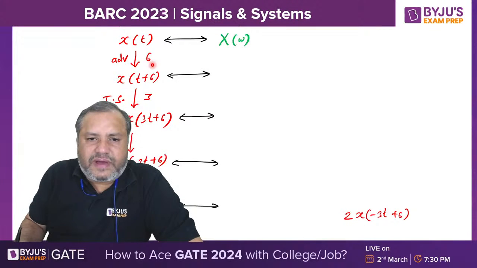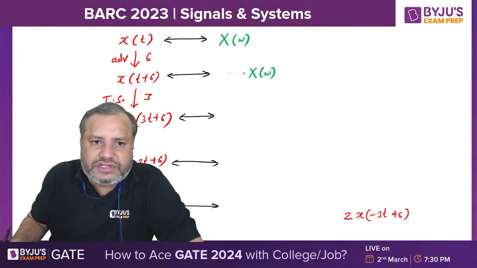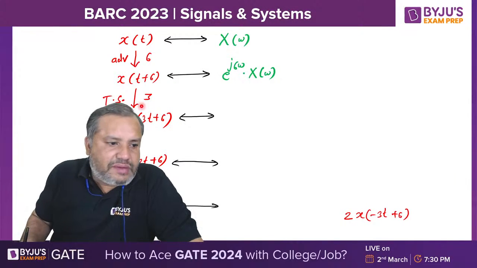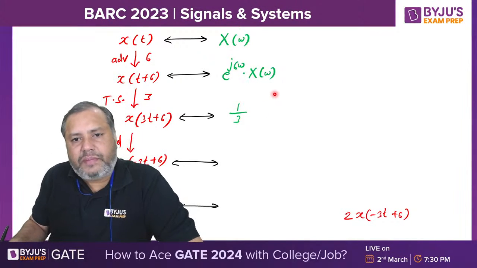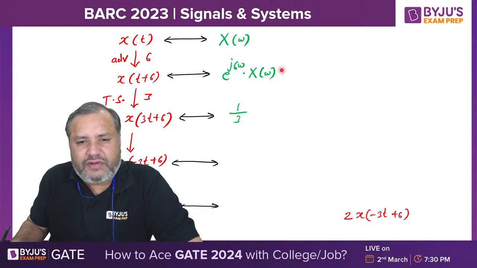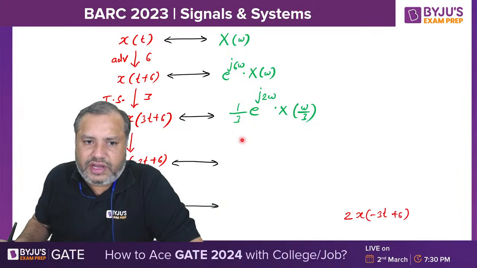When it is advanced by 6, you need to multiply X of omega by the complex exponential term e raised to j 6 omega. Time scaling by a factor of 3, so it is 1 upon 3 X of omega by 3. In this function, wherever you have omega, omega will be replaced by omega by 3. So 6 omega by 3 will be 2 omega.